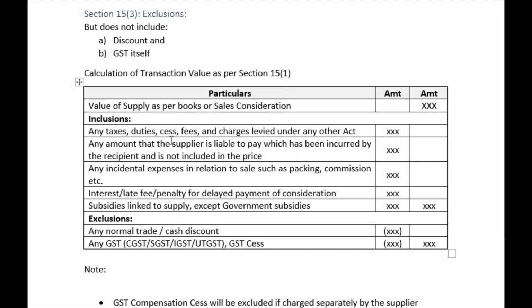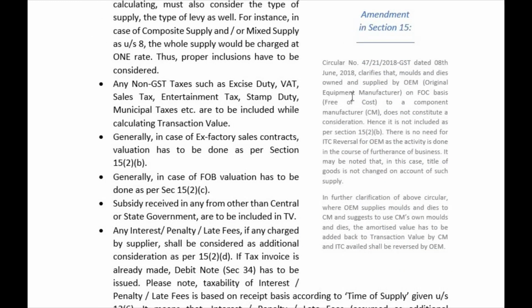Section 15.1. There are these exclusions and inclusions. This is a very important chart. I request you all to copy this down as a note and better learn it by heart, right? You need not memorize it if you solve a number of problems on this point, but this is very easy, also very technical, right? So there is an amendment. We will see the amendment right now.